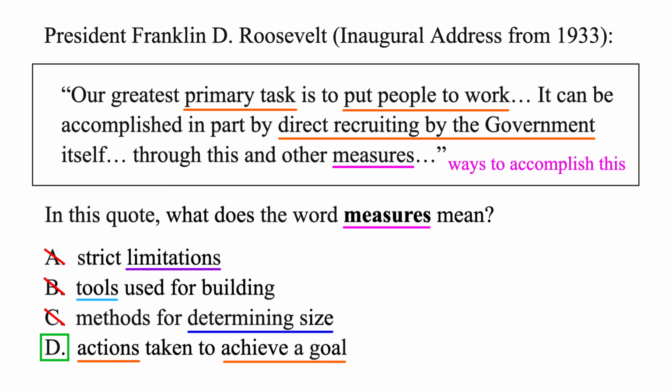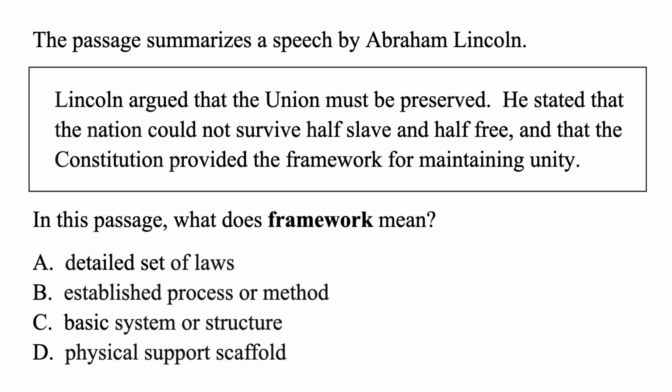Okay, let's look at one last one. In this passage, what does framework mean? This passage summarizes a speech by Abraham Lincoln. He was the president during the Civil War in the 1860s. Lincoln argued that the Union must be preserved. He stated that the nation could not survive half slave and half free.